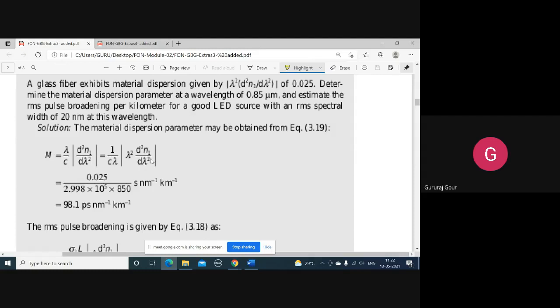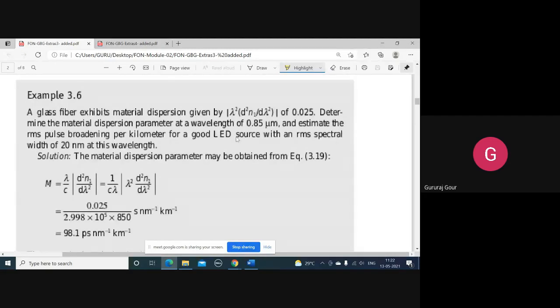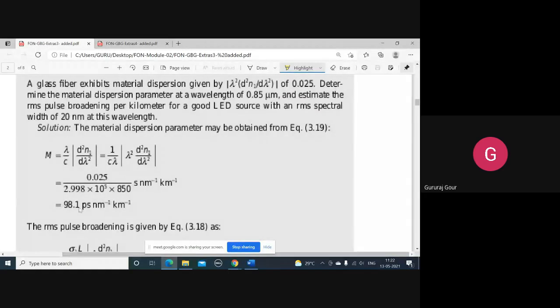Lambda square d square n by d lambda square, material dispersion value is given 0.025, you can substitute here, divided by c into lambda. C is 3 into 10 to the power 5 into lambda, that is operating wavelength 0.85 micrometer. You can substitute all the things here, simplify here. Finally, we'll get it as 98.1 picosecond per nanometer per kilometer.